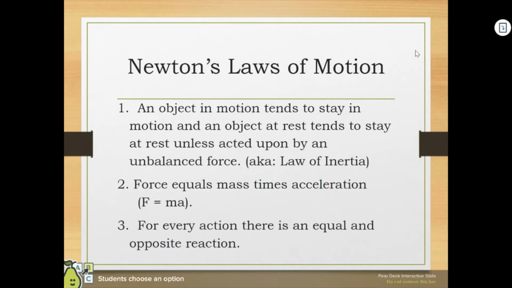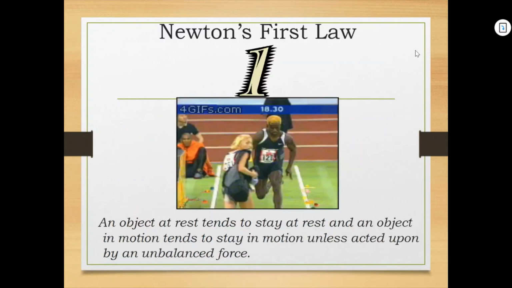All right, and so Newton's laws of motion. An object in motion tends to stay in motion. An object at rest tends to stay at rest unless acted upon by an unbalanced force. So this is his first law, and it's known as the law of inertia. His second law right here, and this is something I just read out a second ago, is force equals mass times acceleration. So F stands for force, the M is for mass, and the A is for acceleration. And for every action, there is an equal and opposite reaction. This is probably his more well known of the three laws, but we'll talk about them in more detail.